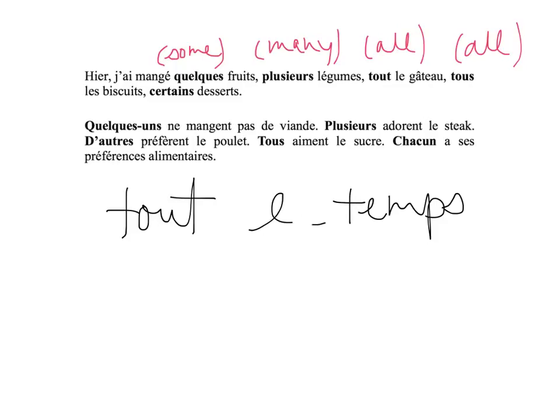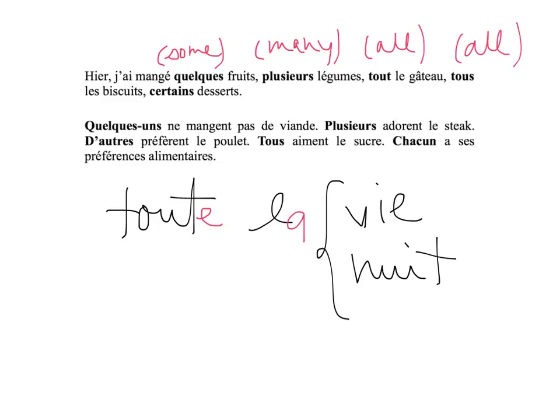Now, what happens if we use a feminine word? Very simple. We are going to add an E right here. Toute la vie, all the life, d'accord? Toute la nuit, all night. Toute la classe, all the class. Very simple.